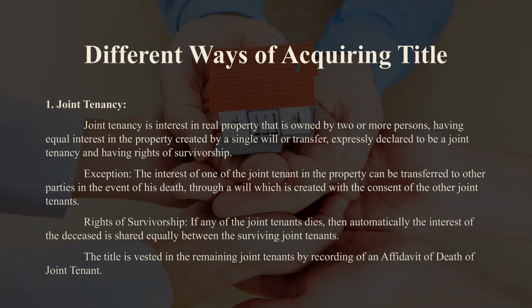Rights of survivorship means if any of the joint tenants dies, then automatically the interest of the deceased is shared equally between the surviving joint tenants. The title is vested in the remaining joint tenants by recording an affidavit of death of joint tenant.